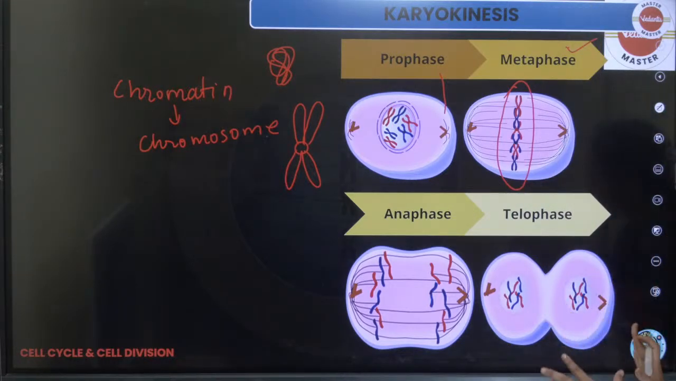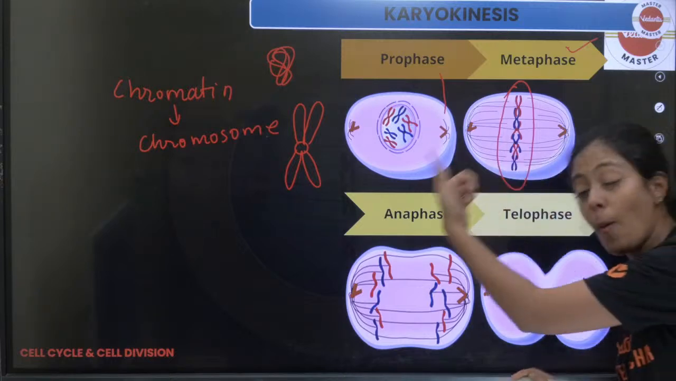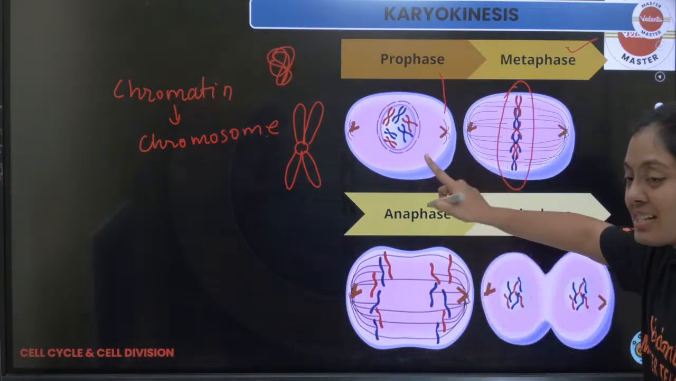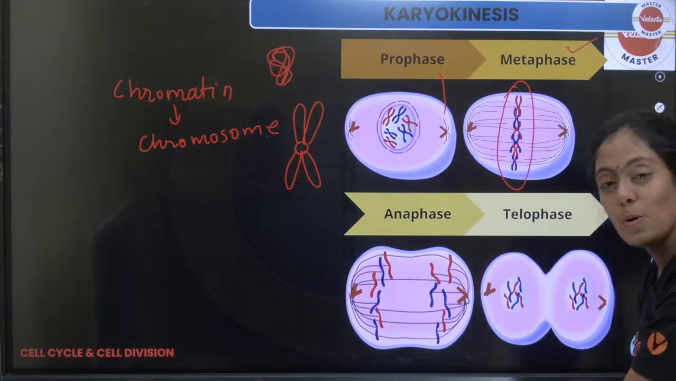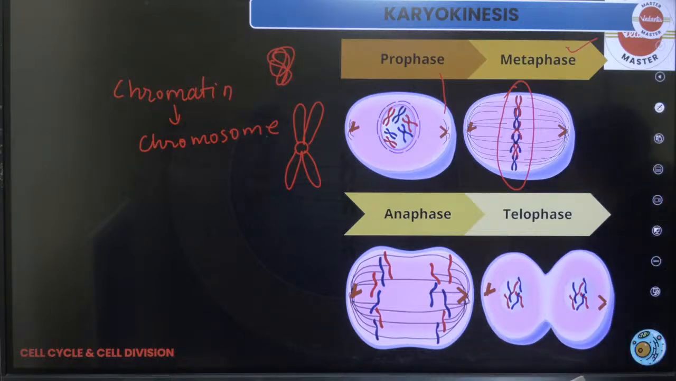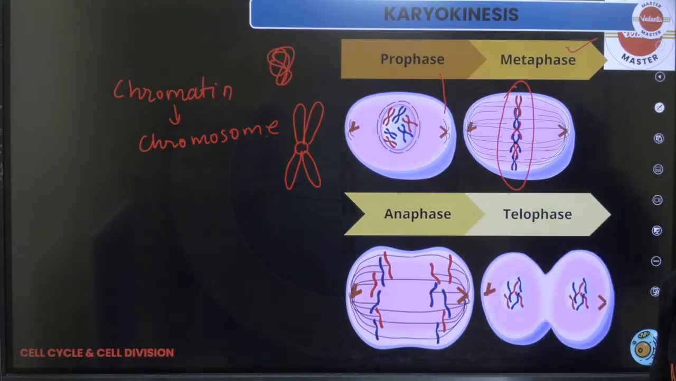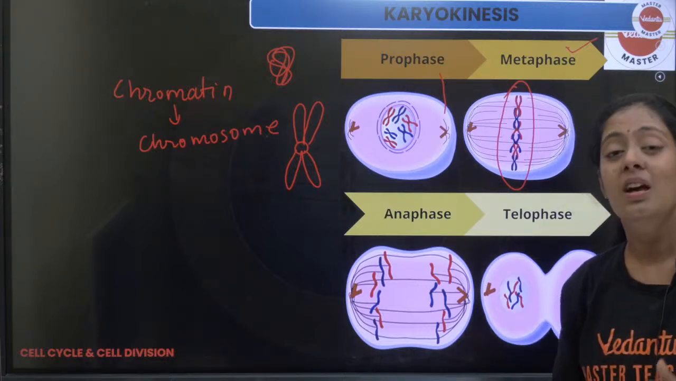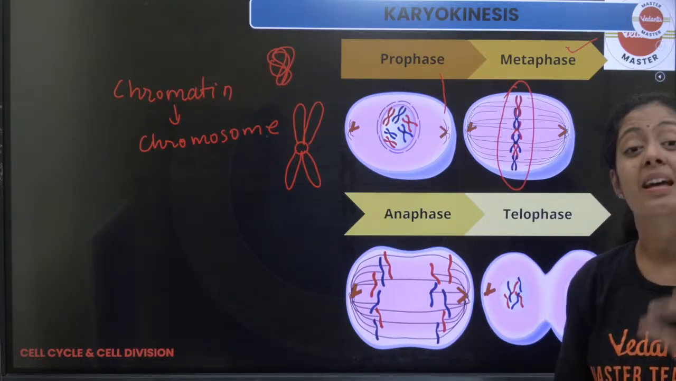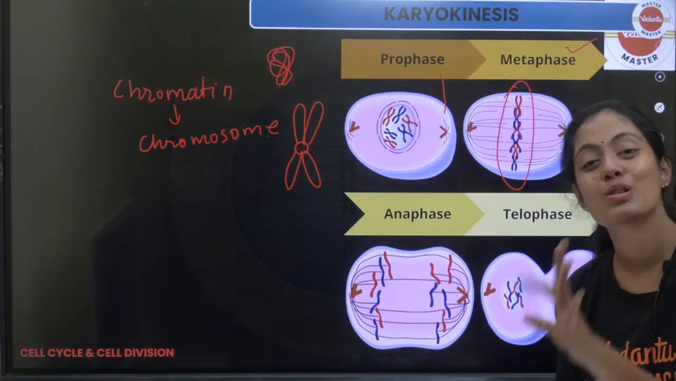Then finally, what is happening in telophase? It is the opposite of prophase. Prophase la ennalla nadakudho adalla inga opposite ah nadakum. So enna nadakum pasangla? The chromosome decondenses into chromatin. Okay, the nuclear membrane reappears, the cell organelles reappear and the cytokinesis also begins.